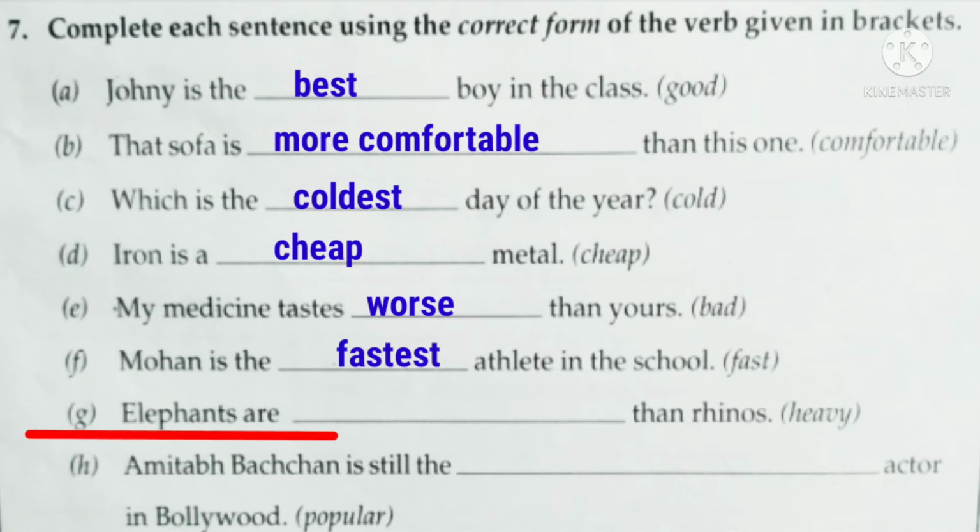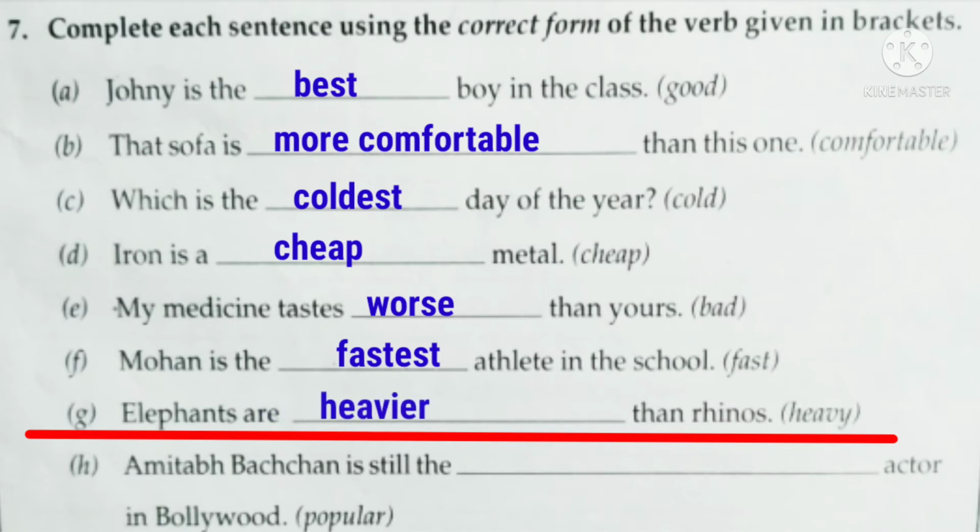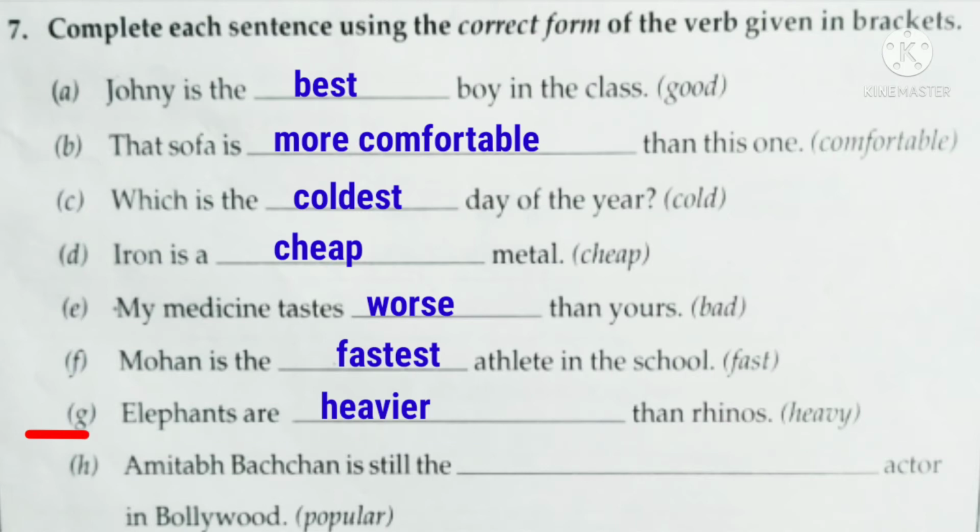Look at the next sentence now. Elephants are dash than rhinos, and the word given in the bracket is heavy. So which degree of comparison will be used here? Yes, we will use the comparative degree of the adjective heavy, and the comparative degree of the adjective heavy is heavier. Okay, so the answer here is elephants are heavier than rhinos. Okay, H-E-A-V-I-E-R. I hope you remember that if the adjective ends with y, then we remove y, and in place of y we add i before adding er to the comparative degree.